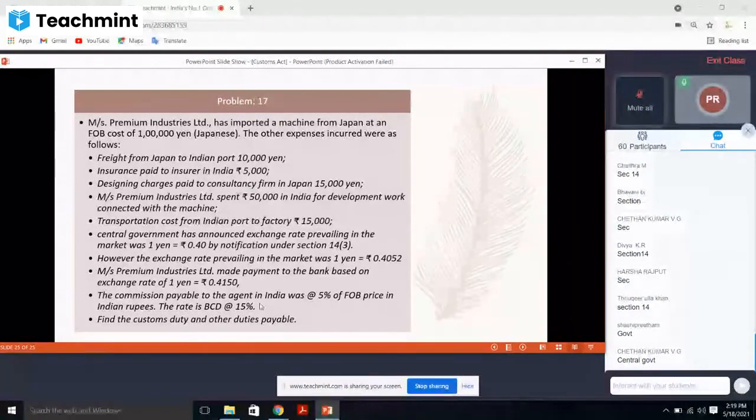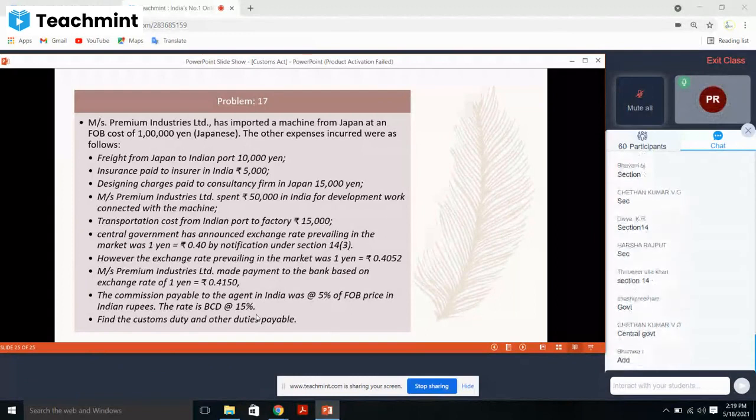Next is commission payable to agent in India was 5% of FOB in Indian rupees. Rate of BCD is 15%. Okay, so commission payable to Indian agent, should we add or should we ignore? Very good, we should add it.